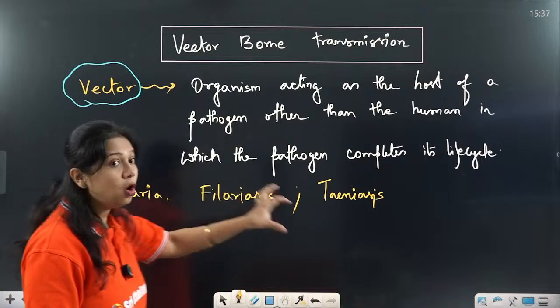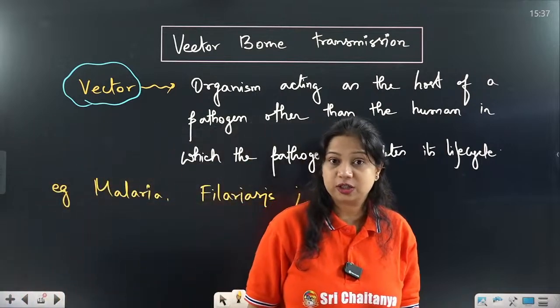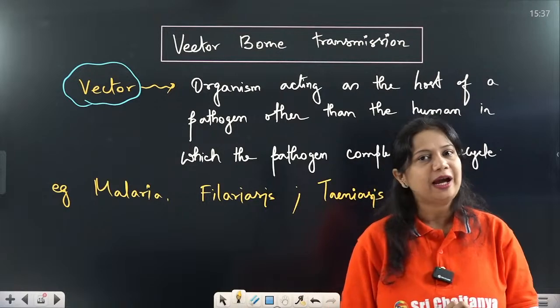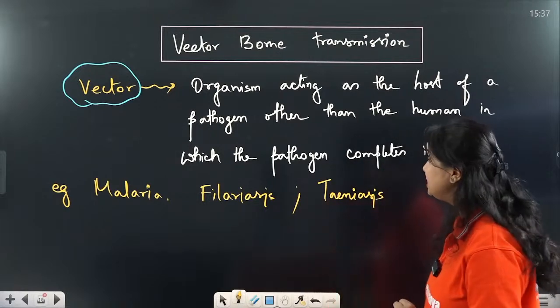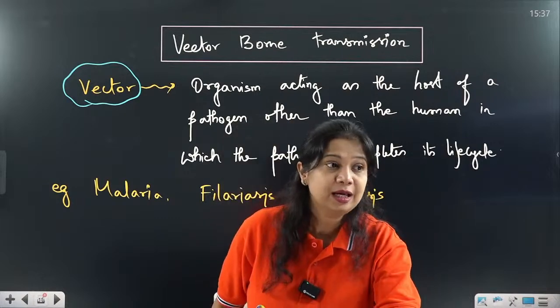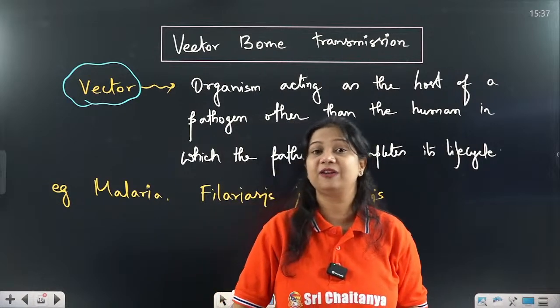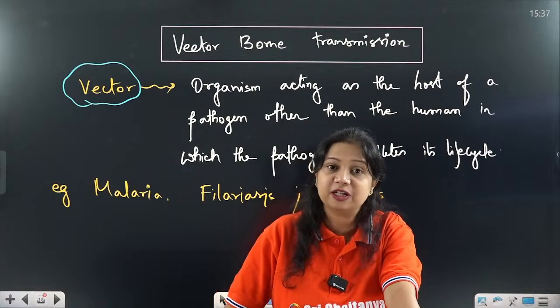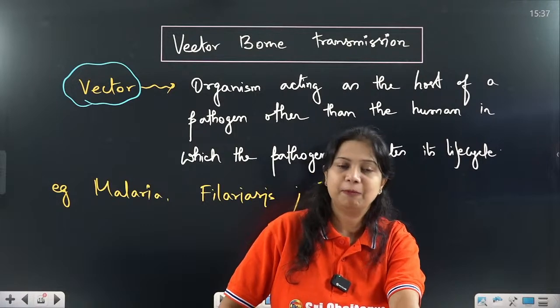All these are called infections of parasites or vector-borne diseases. Why are they called vector-borne diseases? Because malaria requires the presence of human as well as the presence of the female Anopheles mosquito. You must have heard that the female Anopheles mosquito bite spreads malaria.